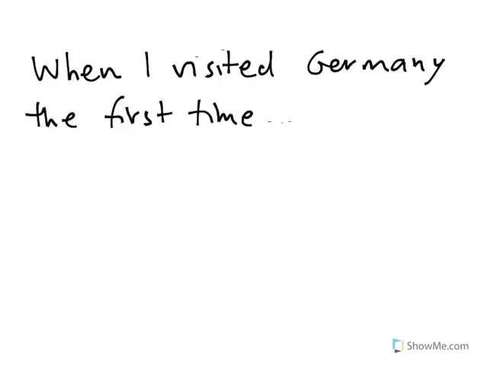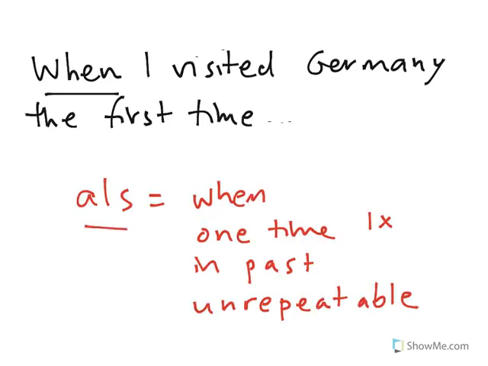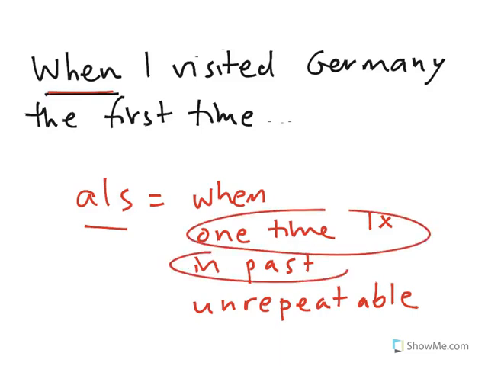Now you try it. When I visited Germany the first time. Remember, als is when for one time in the past, unrepeatable. So ask yourself, did this happen one time in the past? Yes, it was the first time you went, and so it can never be your first time again.